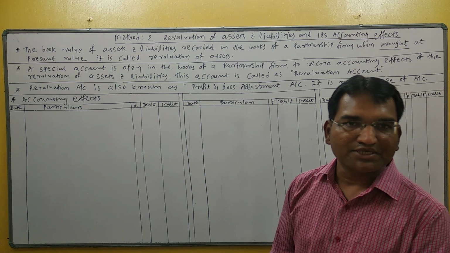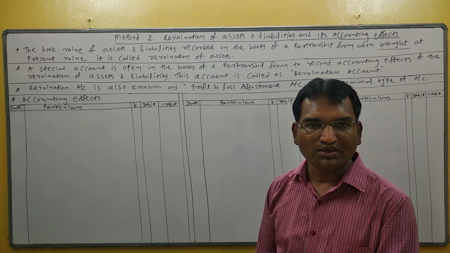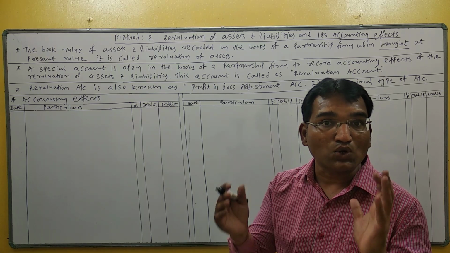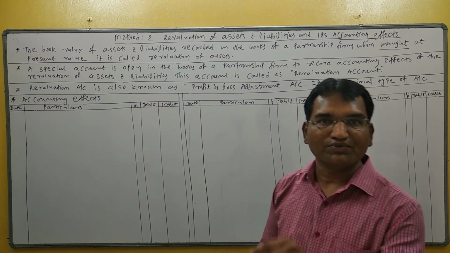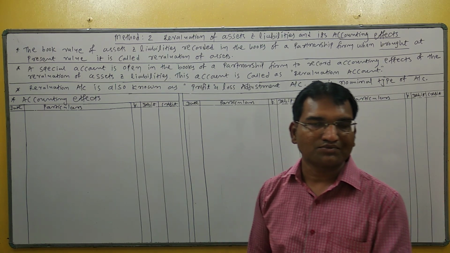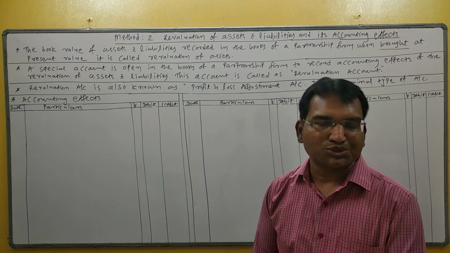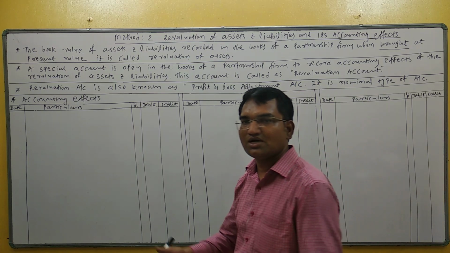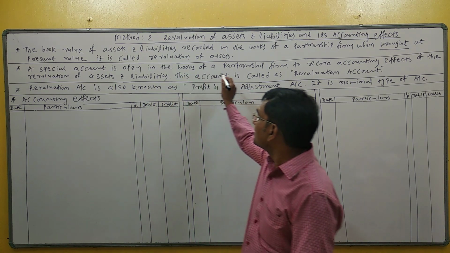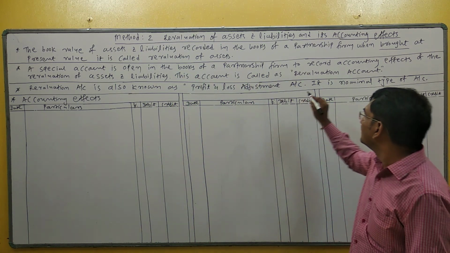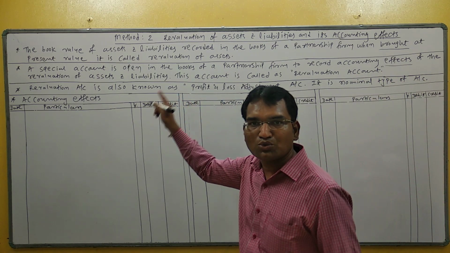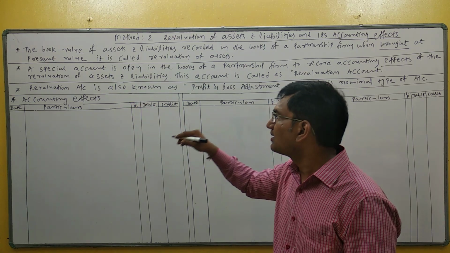When assets and liabilities are revalued, generally profit or loss arises on revaluation. So in the books of the partnership firm, a special account is opened to record the accounting effects of the revaluation of assets and liabilities.